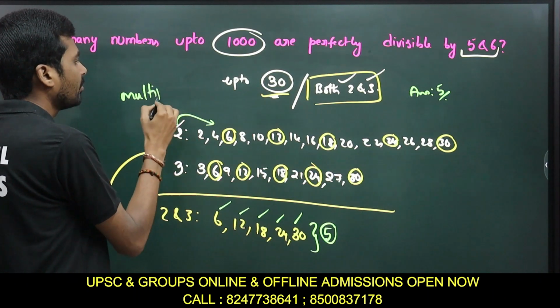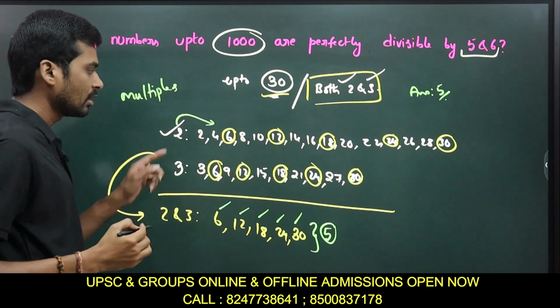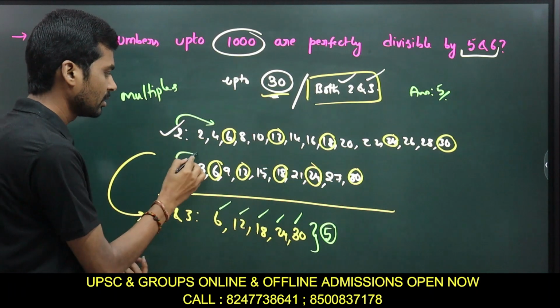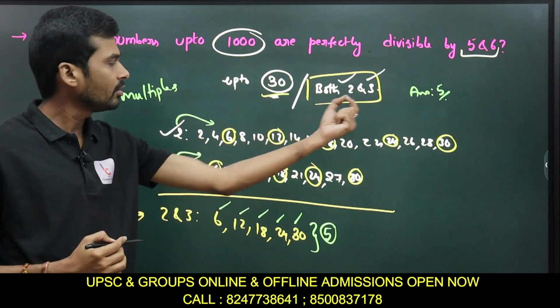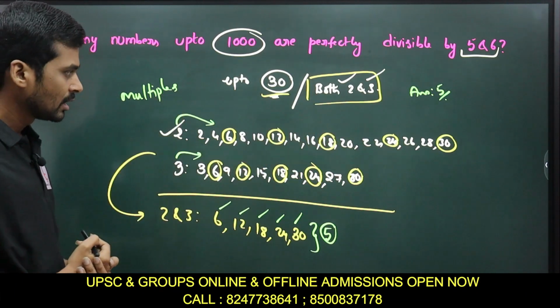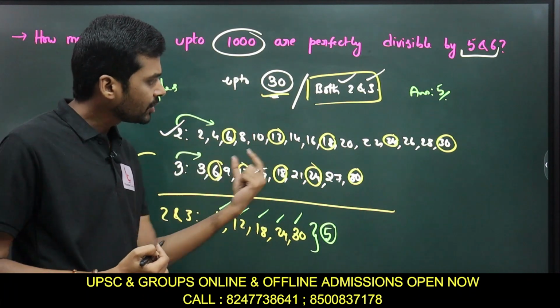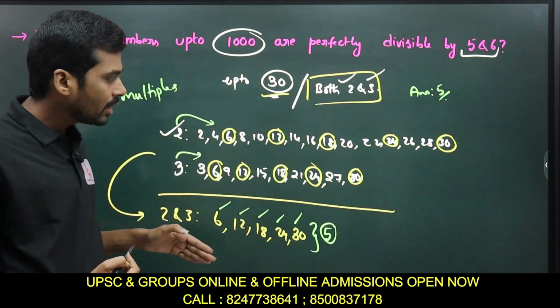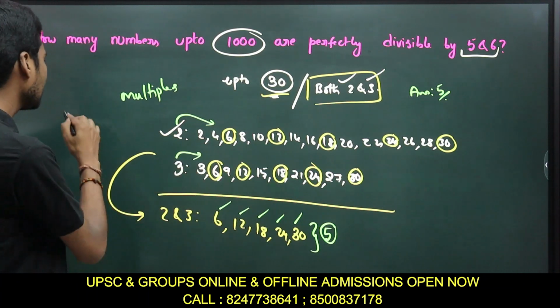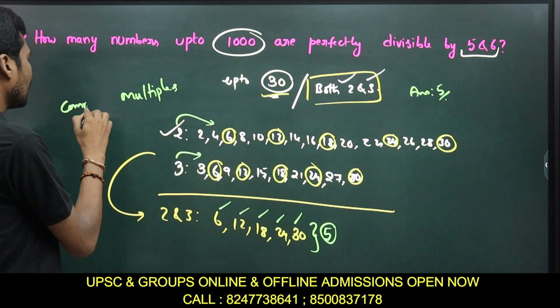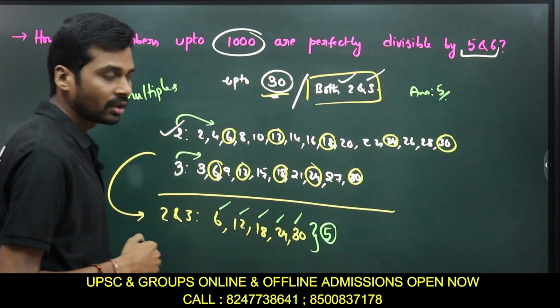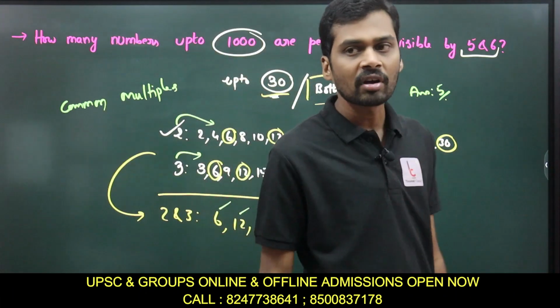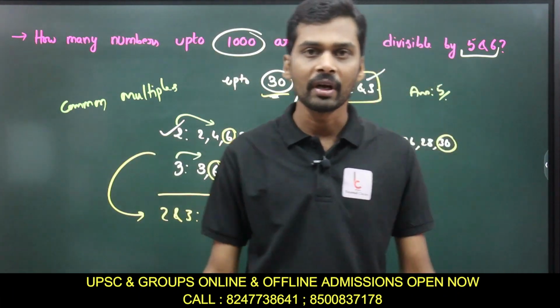First we write all the multiples of the given two numbers. And then after that, which numbers do I pick? The common numbers, which are nothing but common multiples, right? I am taking only the common numbers from these two lists.